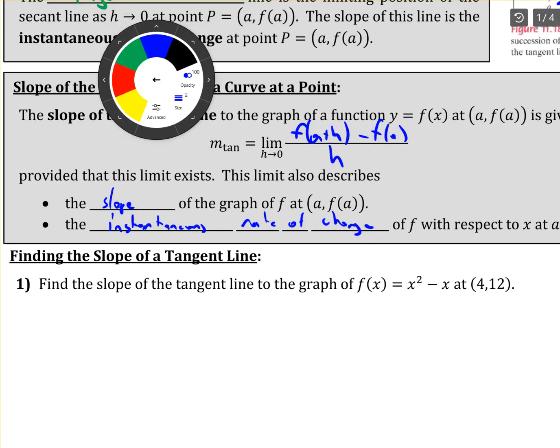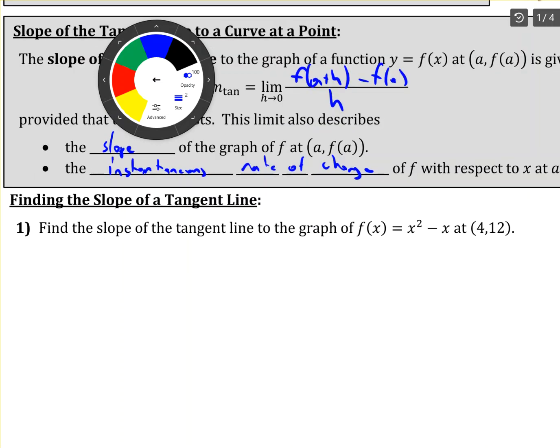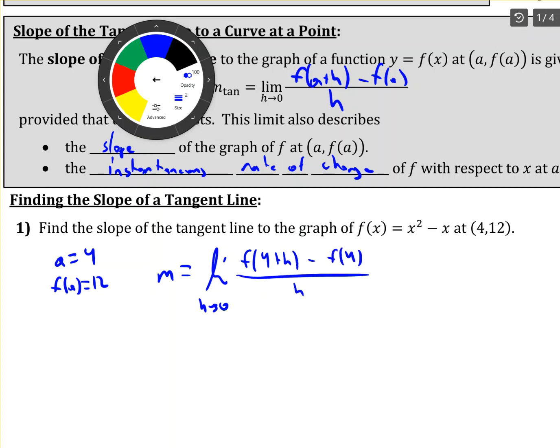All right, so let's find the slope of the tangent line to the graph f of x equals x squared minus x at the point (4, 12). In this case, a is equal to 4, and f of a is equal to 12, right? If we plug in 4 squared minus 4 we get 12. So the slope is equal to the limit as h goes to 0 of f of a plus h, so f of 4 plus h, minus f of 4, over h.